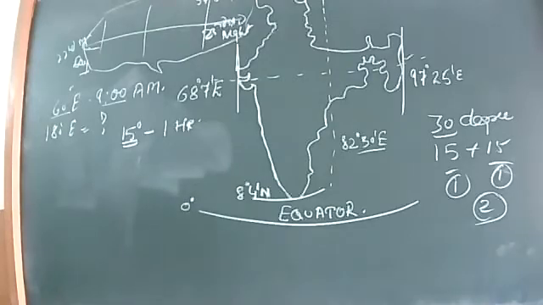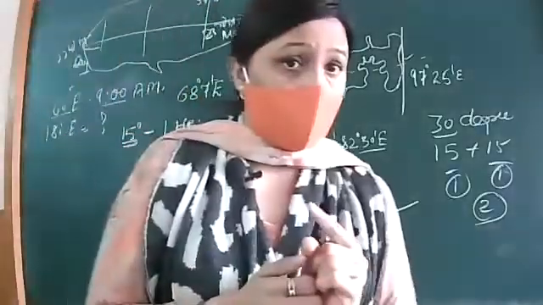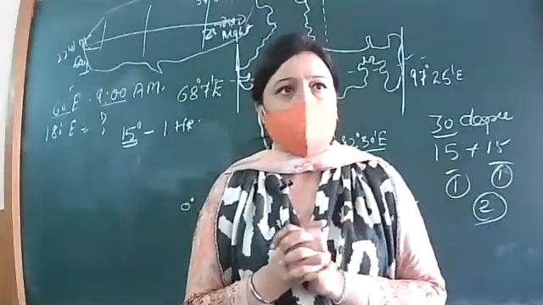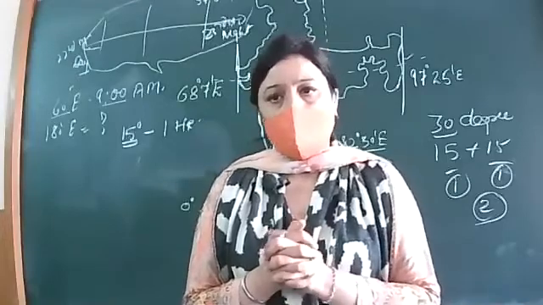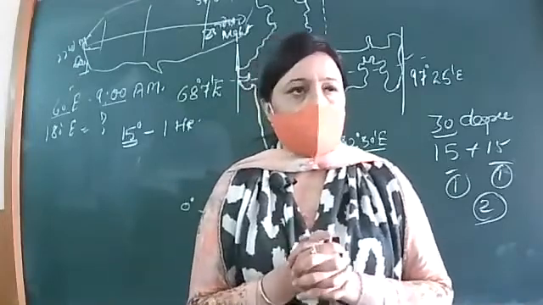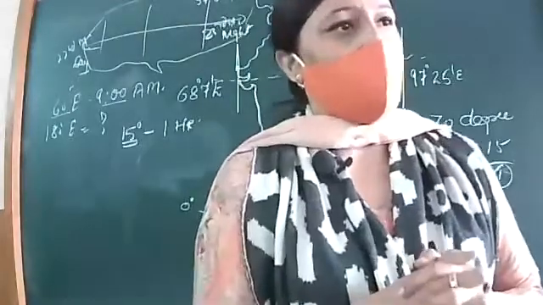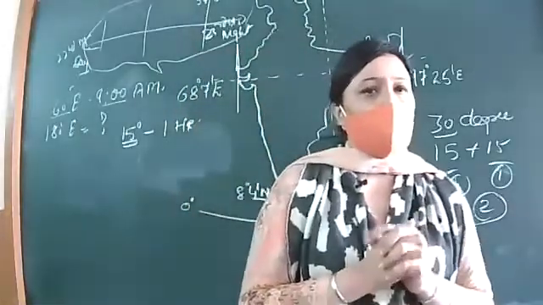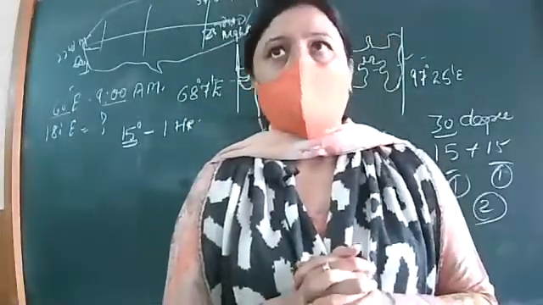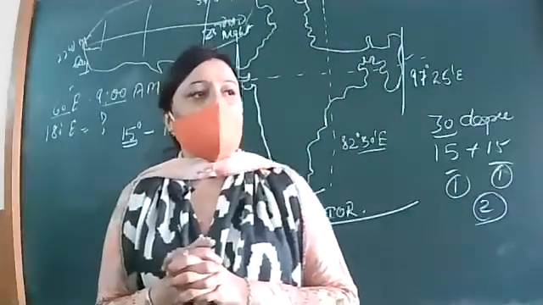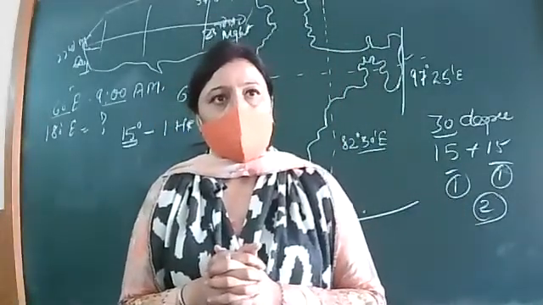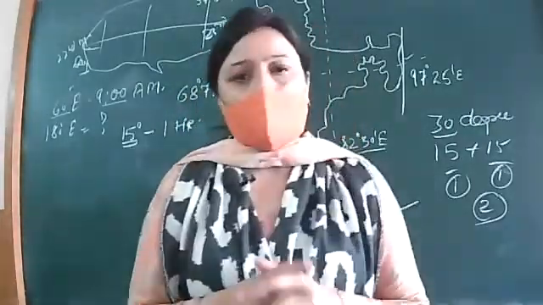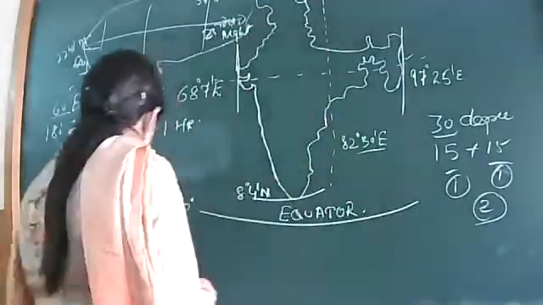Where is the Gulf of Mannar, which state I'm asking? Tamil Nadu. Yes. Where is the Rann of Kutch? Gujarat. Yes, yesterday. Where is Chilika Lake? Odisha. Perfect. Which is the largest saltwater lake of India? Chilika Lake. The largest saltwater lake of India is Chilika Lake and it is in Odisha. Yesterday we discussed it.